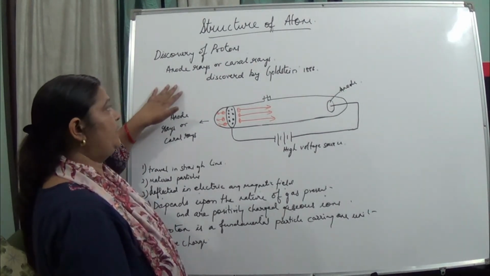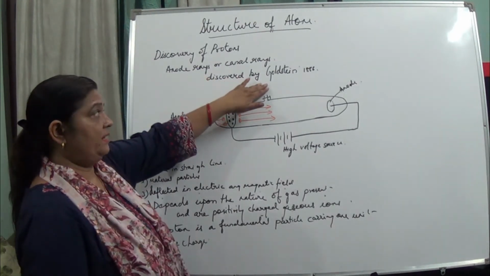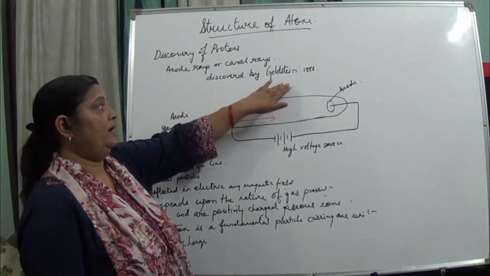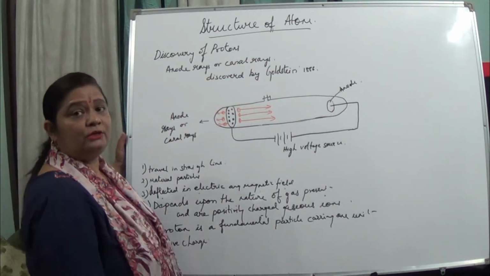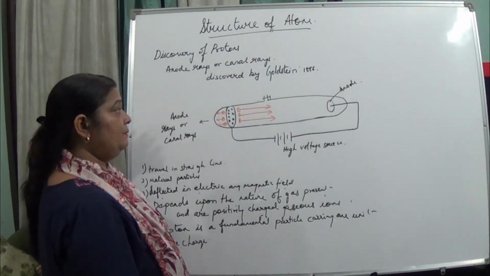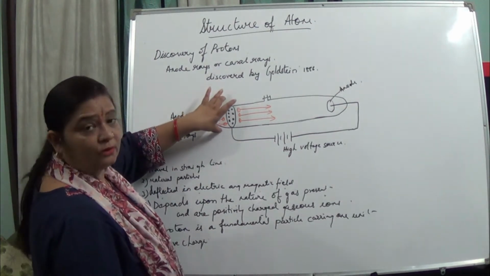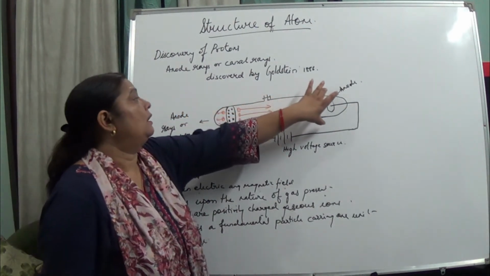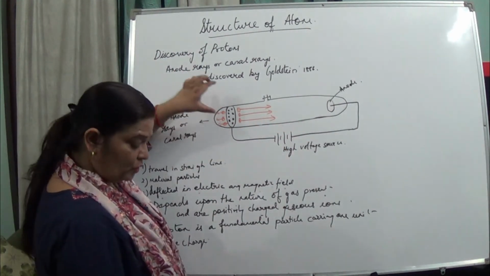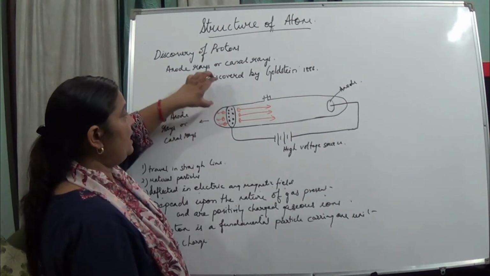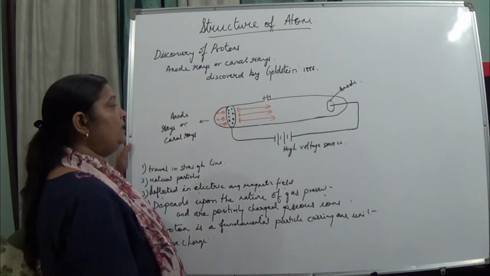Also known as what? Anode rays or the canal rays. It was discovered by Goldstein experimentally in 1886. For this he took the same cathode ray tube which was taken in the experiment of electrons. This is made up of hard glass. But the cathode which was used over here is perforated in nature.